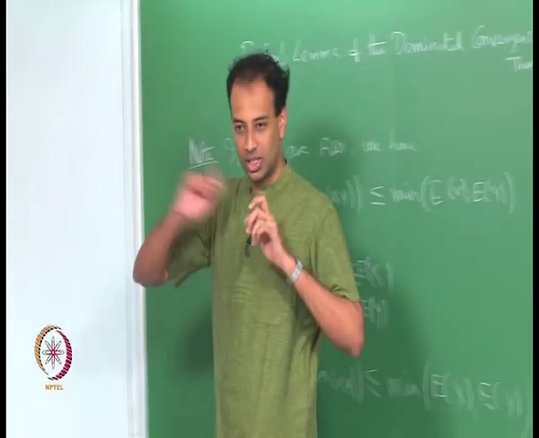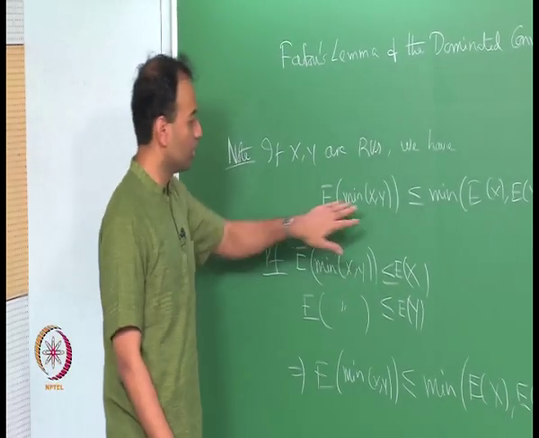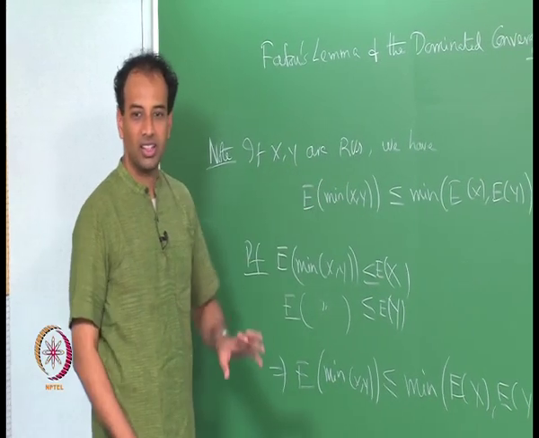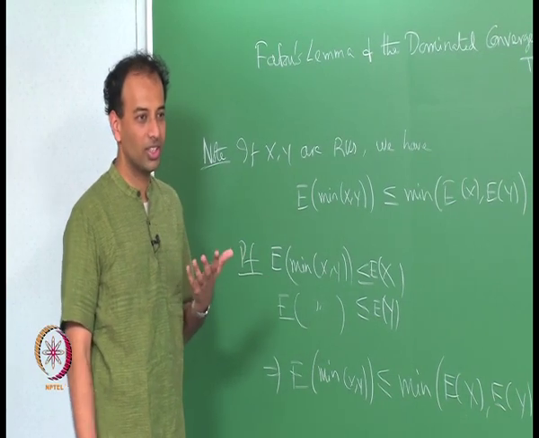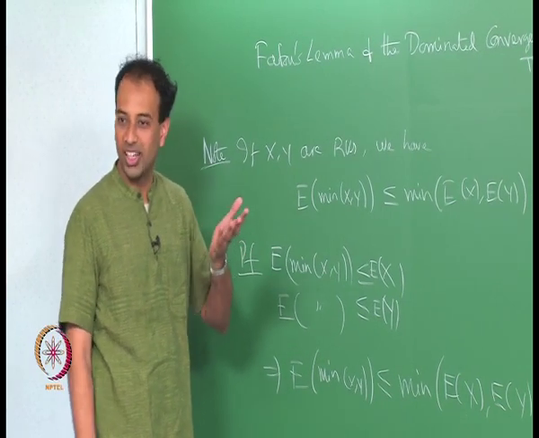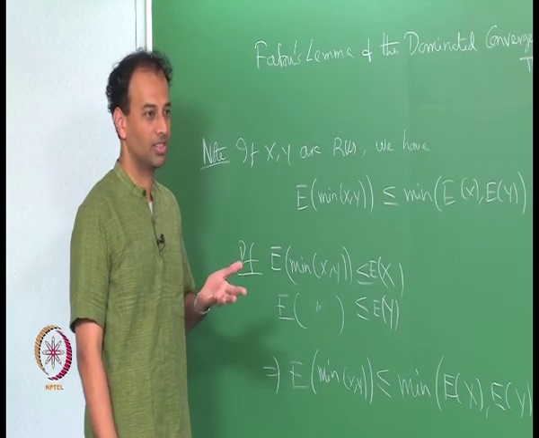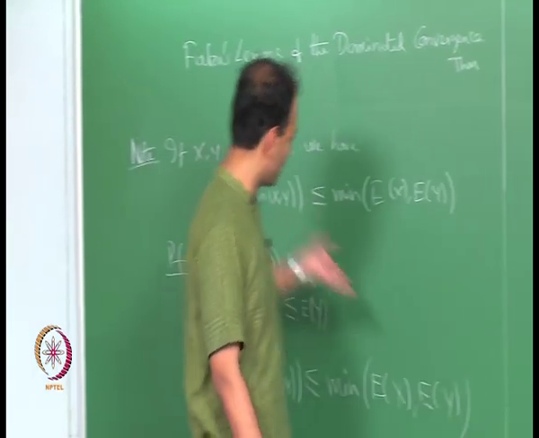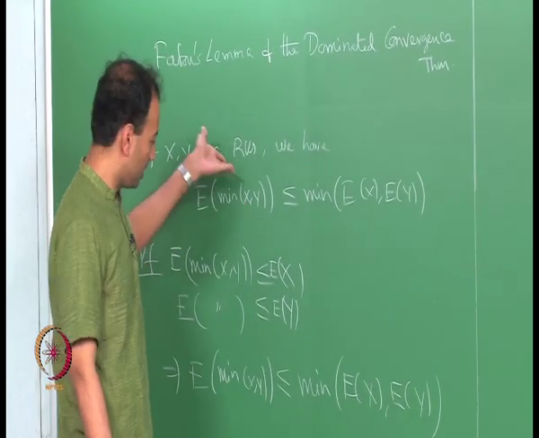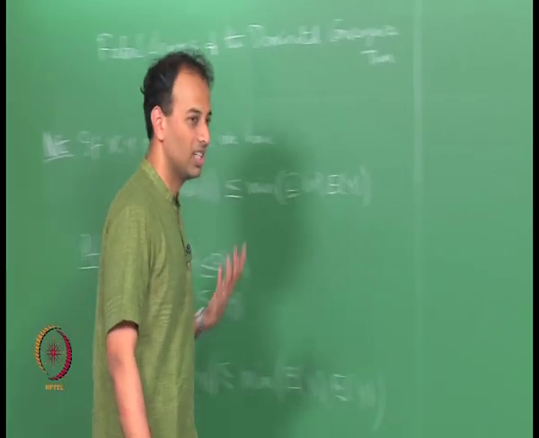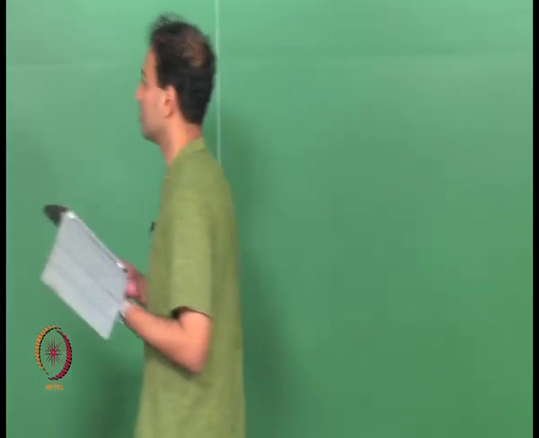Now, if you have a sequence of random variables x 1, x 2, dot dot dot, there is no notion of minimum, right. If you have an infinite collection of numbers, you cannot necessarily talk about the minimum, because the minimum may not be attained. You have to talk about the infimum. In fact, that is what Fatou's lemma does. It is a very analogous result. It is very trivial for a finite number of random variables, but Fatou's lemma generalizes it to a sequence of random variables.